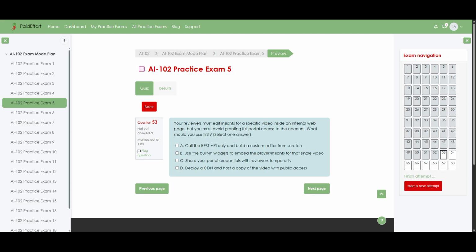Question 53. Your reviewers must edit insights for a specific video inside an internal web page, but you must avoid granting full portal access to the account. What should you use first? Select one answer. Option A, call the REST API only and build a custom editor from scratch. Option B, use the built-in widgets to embed the player and insights for that single video. Option C, share your portal credentials with reviewers temporarily. Option D, deploy a CDN and host a copy of the video with public access. The correct answer is option B. Use the built-in widgets to embed the player and insights for that single video.